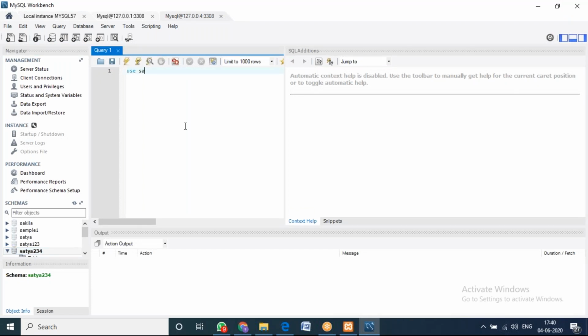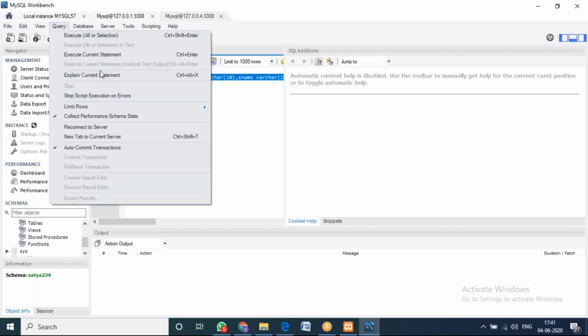Yeah, so now I am in the database here. I'll just use Satya234. So now I'm going to use the database. Again, create table student, sid varchar, same syntax, it will work, and sname varchar of 10. Okay, so just close it. Now I am going to execute it. I don't know what is happening. Something is wrong with this.